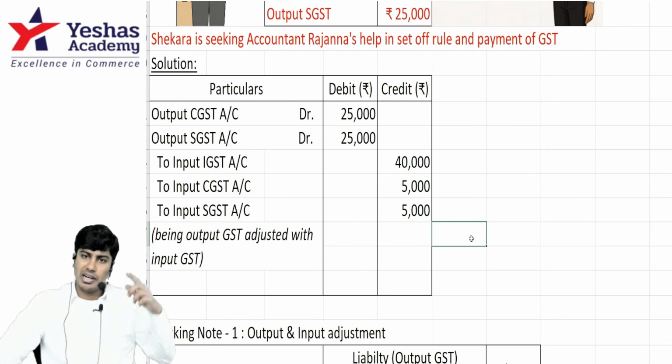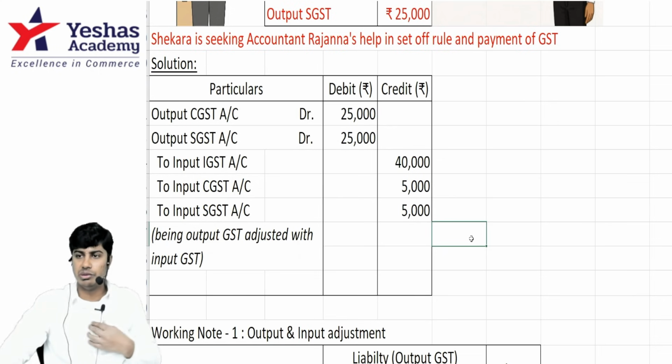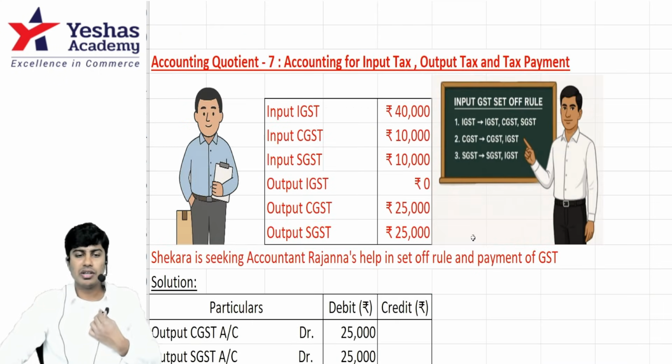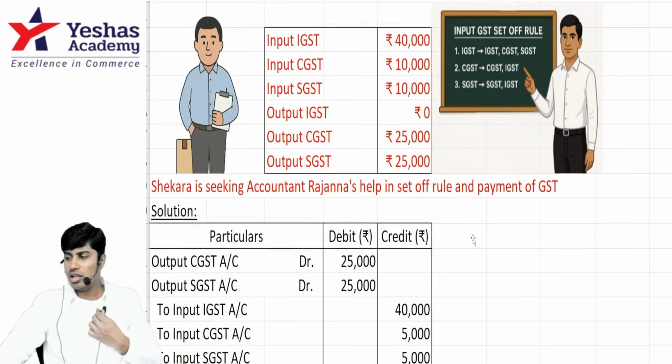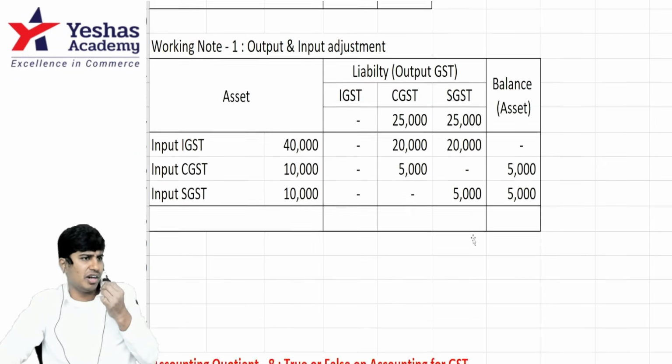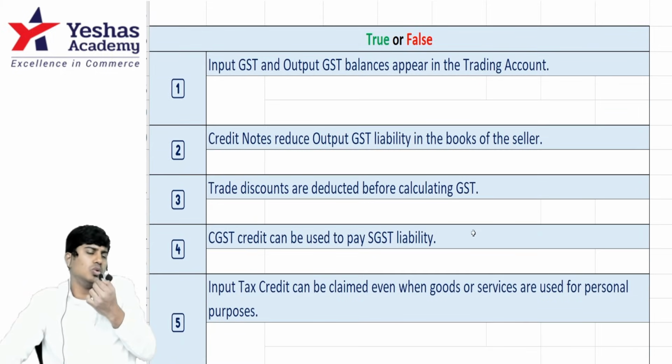When you come to CA Inter, I'll teach you where to write in the balance sheet in Schedule 3. But in foundation, only this one. Is this okay? Did you understand the 7th one? We have one last question to do, true or false. ICAI's favorite. If they ask you for 2 marks, what to do?